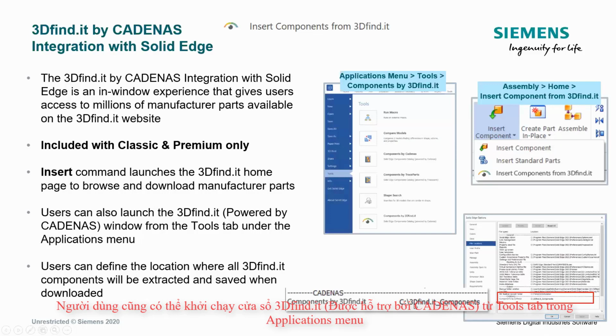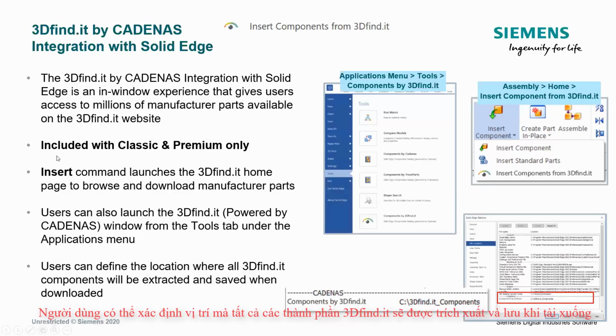So that's another option. The main thing I want to talk about too, which in my opinion is great, is the fact that this supplier catalog integration, the 3D Find It, is included with Classic and Premium. So I would say the majority of your customers today, when they upgrade to 2021, are going to have this capability, and they're going to find a lot of value and a lot of benefit in this particular application.